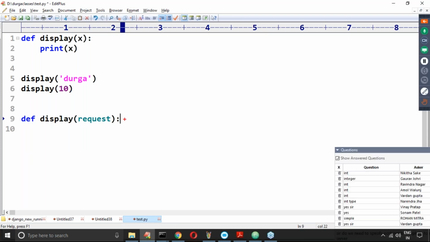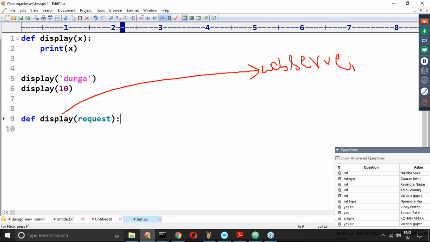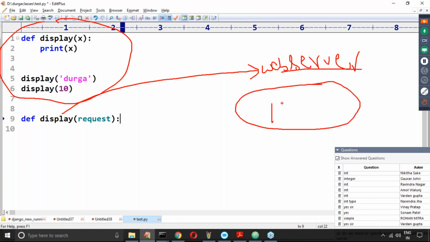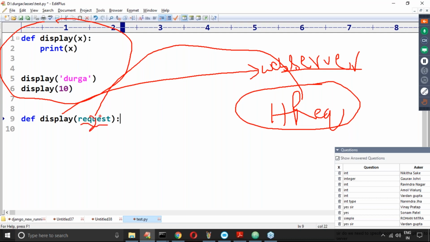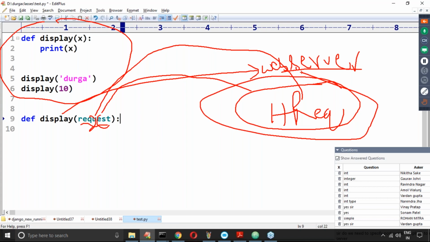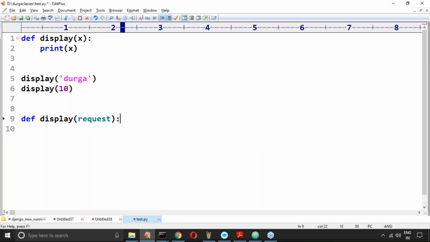Now, who is responsible to call this function? My web server is responsible to call this function. Here I'm calling the display function manually, but in Django, who is going to take care? The web server. The web server is always going to pass an HTTP request object. The argument is just a variable. It can be X also. Internally it points to which object? HTTP request object. Getting the point?